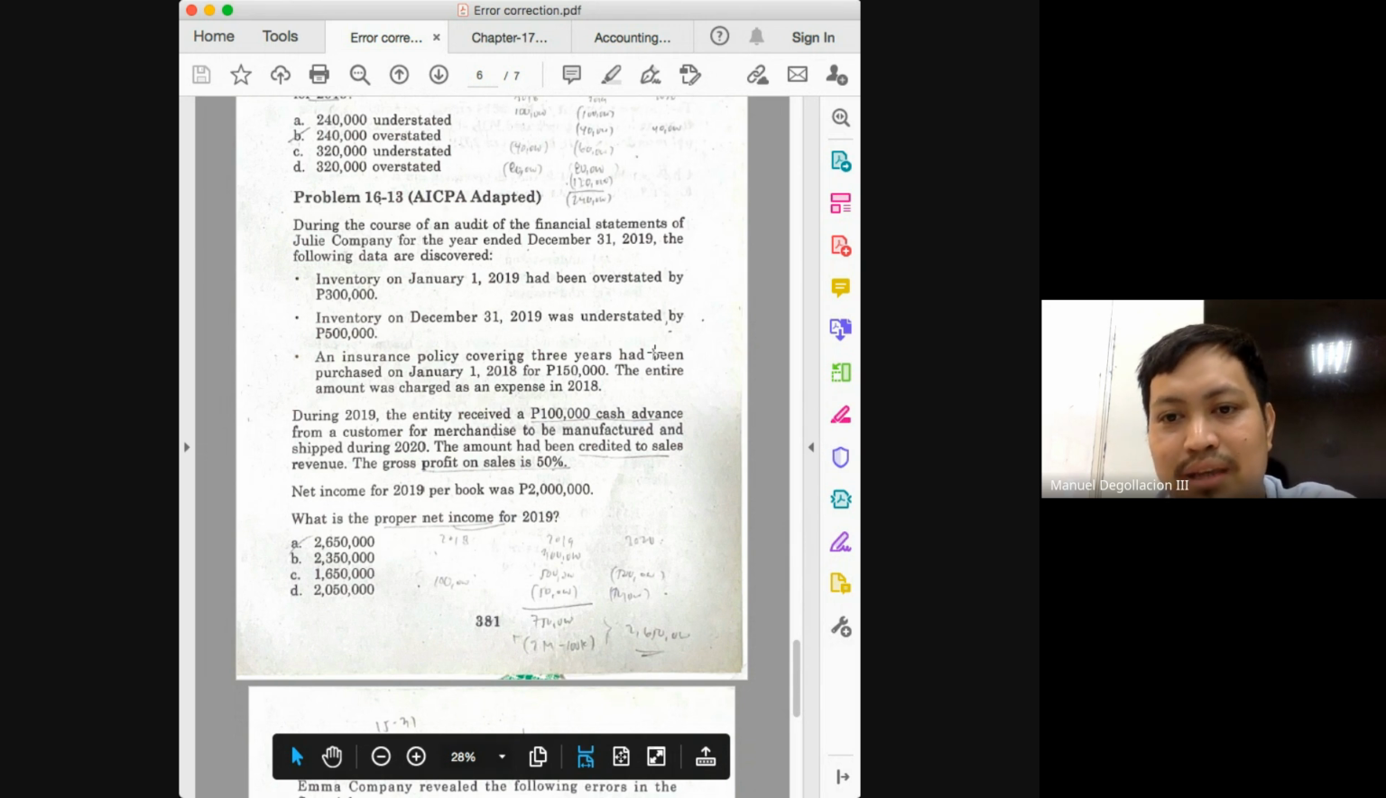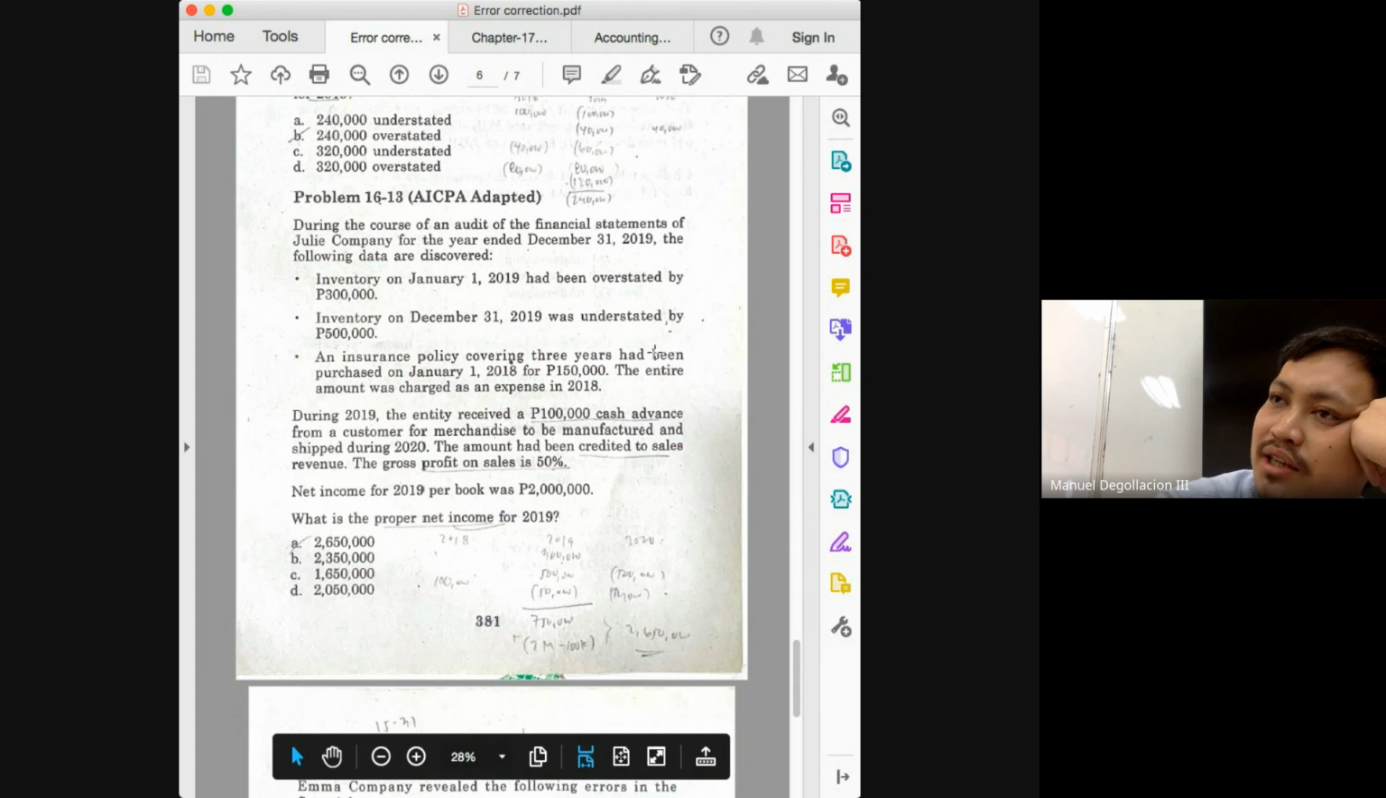Next, for the insurance, you might say that the third bullet is irrelevant, class. Okay, the error happened in 2018. But the error in 2018 has an effect on 2019. Why? Because some of the 150,000 should have been recorded as an expense in 2019. But the entity failed to do that because the entity recorded everything in 2018. How much insurance expense should have been recorded in 2019, class? It should have recorded an expense of 50.